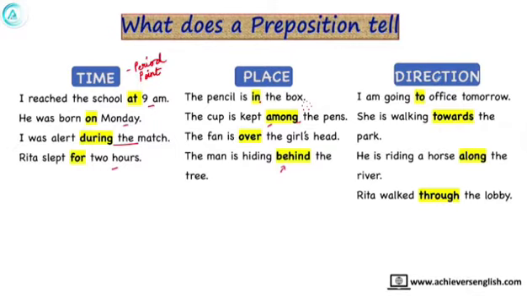And the third, it tells us the direction. I am going to office tomorrow. She is walking towards the park. He is riding a horse along the river. Rita walked through the lobby. A preposition tells us three things: first is time, second is place, and third is direction.